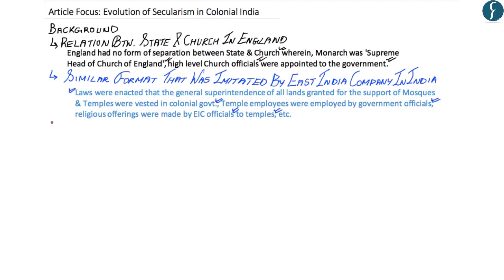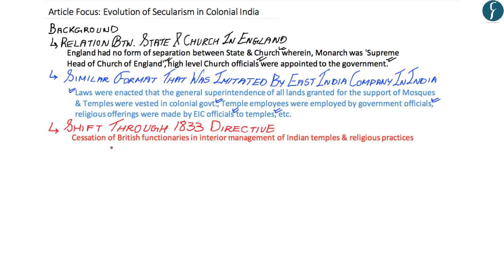However, there was a shift in the conduct of the East India Company with regards to religious affairs in India. According to the author, there was a shift in the relation between state and church in India that happened through the directive of 1833 given by the colonial government. The 1833 directive said that there would be a stoppage of British functionaries in the interior management of Indian temples and religious practices.